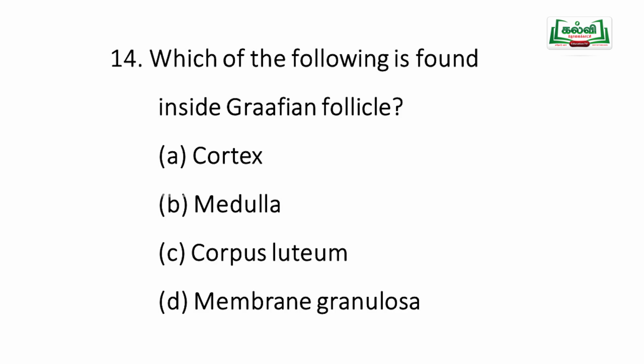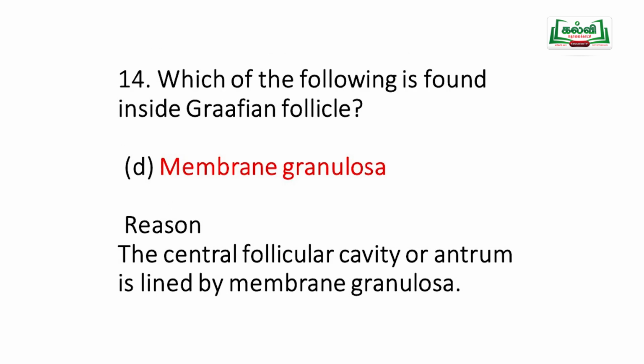Which of the following is found inside the Graafian follicle? A cortex, B medulla, C corpus luteum, D membrana granulosa. Among the four options, membrana granulosa is the best answer. Reason: the central follicular cavity, also called the antrum, is lined by membrana granulosa.